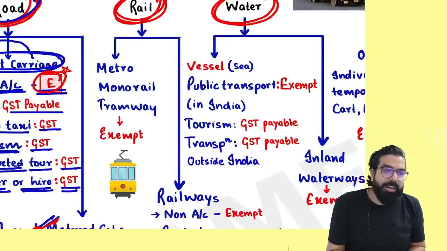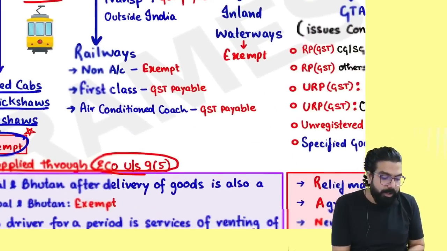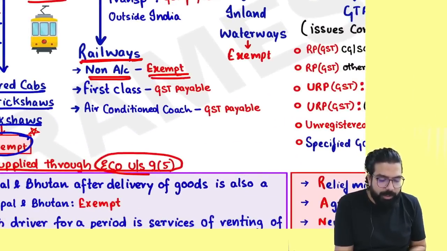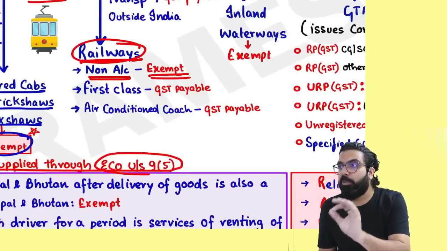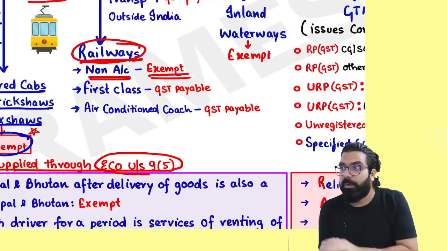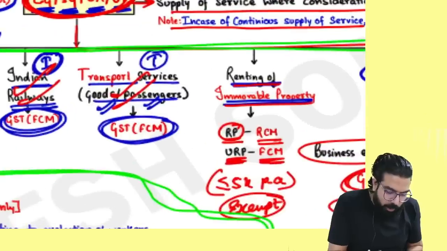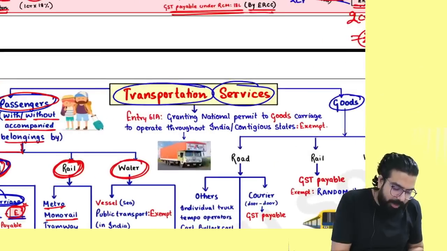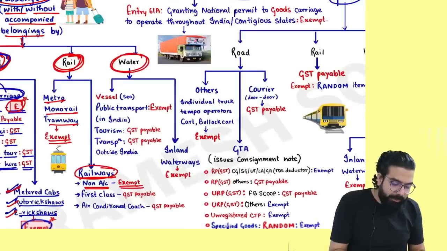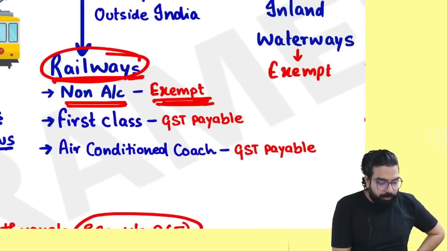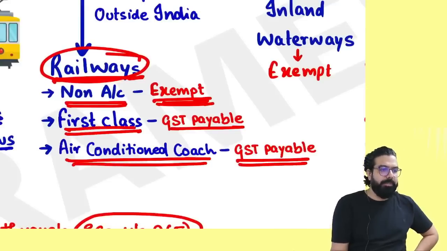The next is rail transportation. If it is metro rail, monorail, tramway, it is always exempted. For Indian Railways, non-AC is exempt, but Indian Railways will charge GST under forward charge mechanism on other classes. Whatever I told about transportation services is always subject to any other exemption given. Can I go ahead, everyone? So tell me one thing. Indian Railways non-AC is exempt. First class is always taxable. Air conditioner coach, GST is always payable.